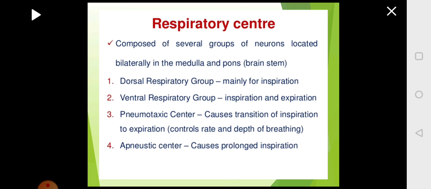So the two centers DRG and VRG from the medulla, and two centers pneumotaxic and apneustic from the pons, are the main regulatory centers present in the brain stem, where you have the medulla and pons located.